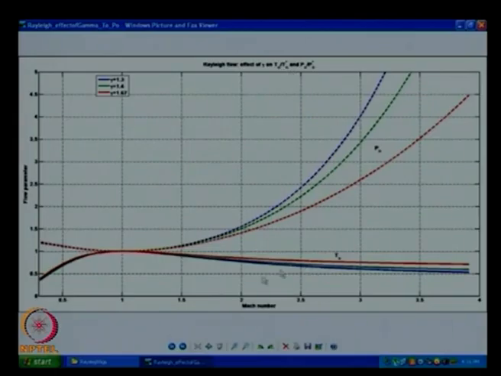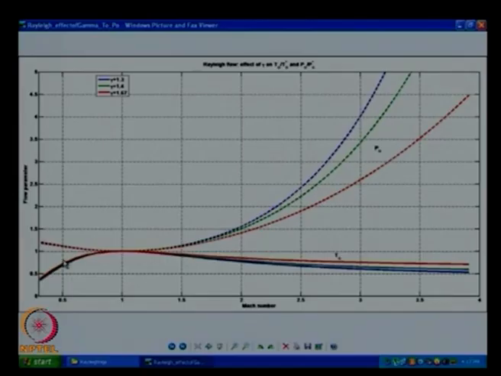Okay. If I look at it, we know that if I am heating the gas, I am going towards m equal to 1. So, I am going to start somewhere far away and go towards m equal to 1. If I think about a small change in Mach number from 1 on either side, we can see that the slope is much steeper on the subsonic side than on the supersonic side. The way to think about it, let us just pick one of the curves here. We do not want to look at all the gamma values, let us just pick red because that is very prominent here currently.